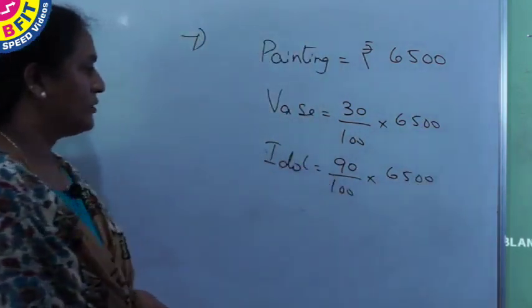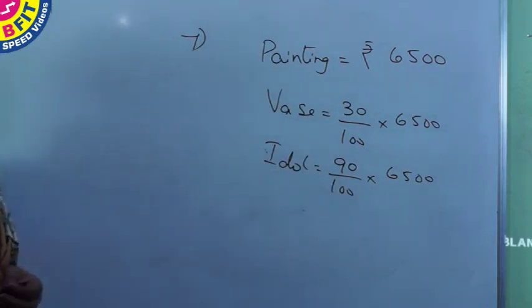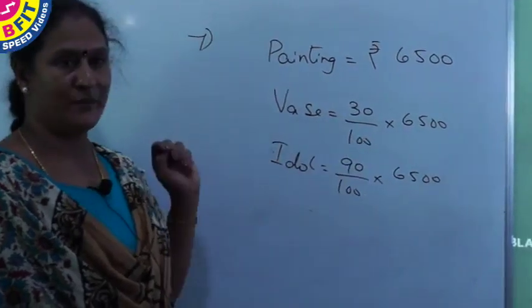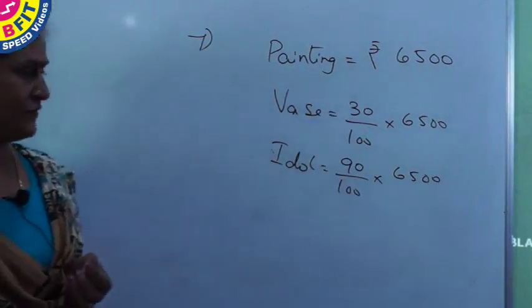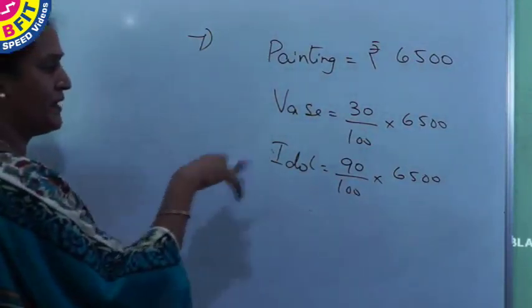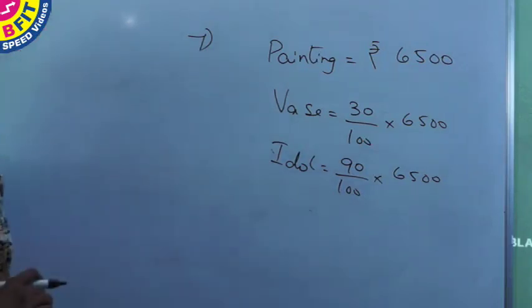So here you are asked to find what is the cost of the vase compared to the cost of the idol. So both the costs are compared to the same base, cost of the painting. So instead of calculating what is 30% of 6,500 and 90% of 6,500, just comparing these percentages, you get cost of the vase as the cost of the idol.